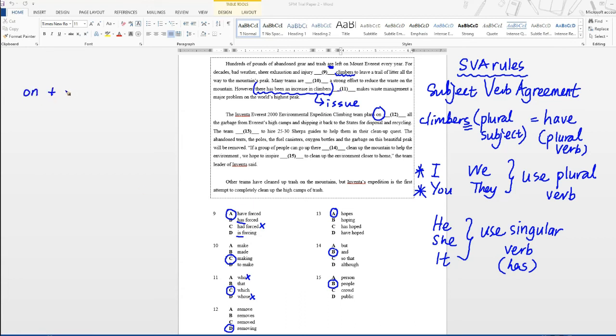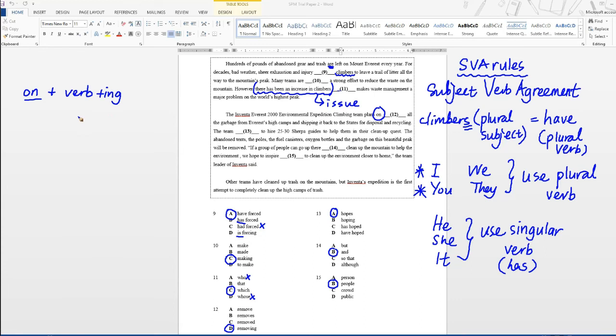So I'm going to write it here, verb plus ing. So I repeat, when you see the preposition on, you follow it up with a verb plus ing.